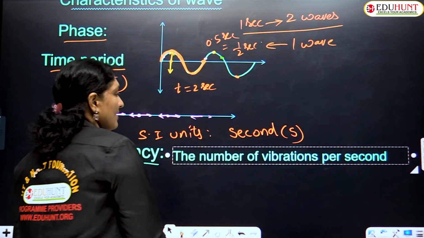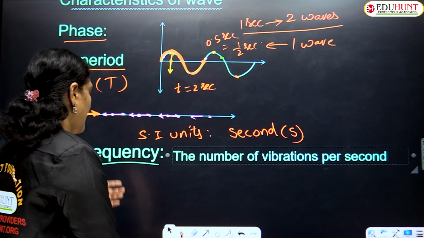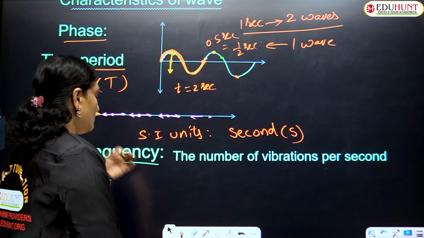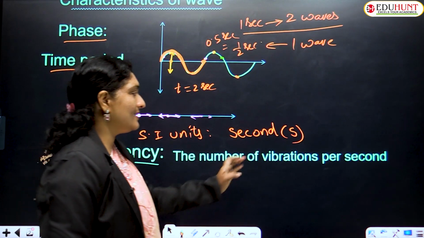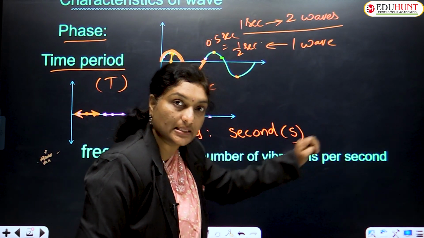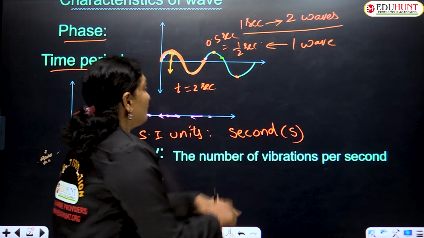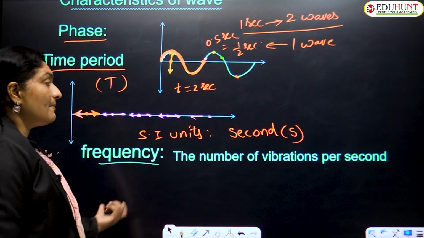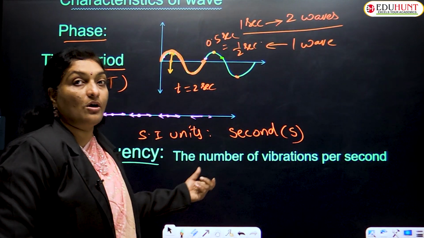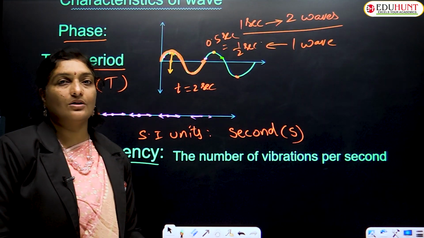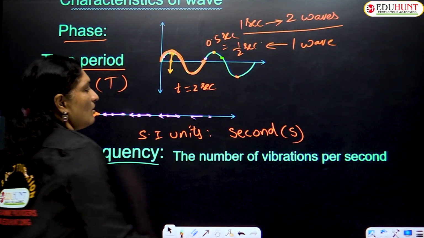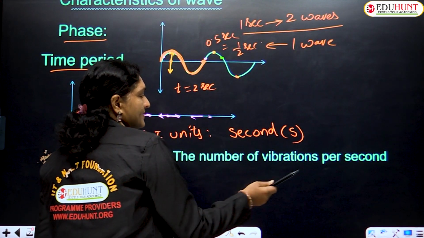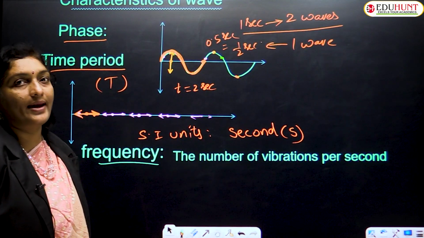Or in other words, the number of complete waves. Instead of saying number of vibrations, you can also say the number of waves or the number of cycles per second, which is also called your frequency.